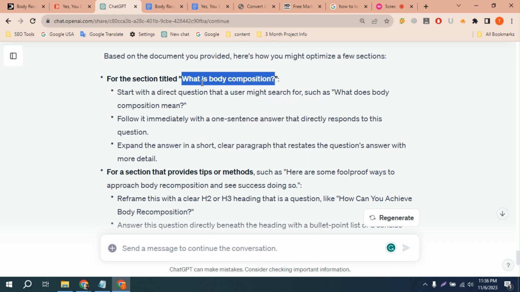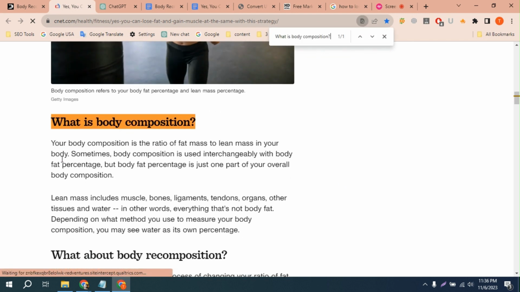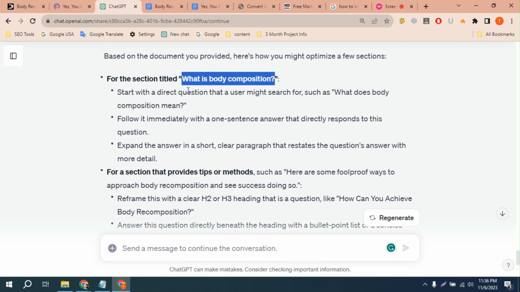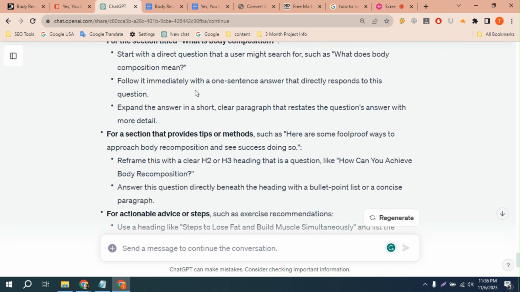So let's see, as it has in the content. Control F, Control V. Yes, guys, I found this. What is body composition? Okay, we can edit this and optimize for this question, like what does body composition mean? So amazing. Follow it immediately with a one-sentence answer that directly responds to this question.